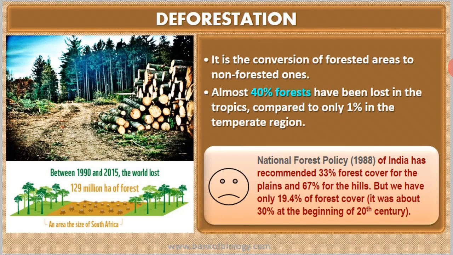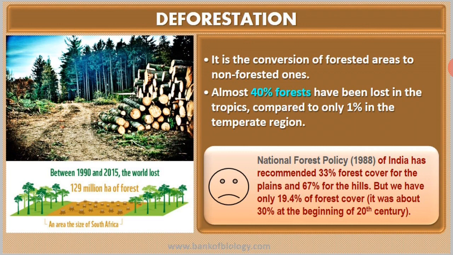it had recommended 33% forest cover for the plains and 67% for the hills, according to the National Forest Policy of India. Okay, 33% forest cover should be for the plains and 67% for the hills. But nowadays we only have 19.4% of the forest cover. It was about 30% at the beginning of the 20th century. Just by seeing the numbers, you can imagine how deforestation has occurred.